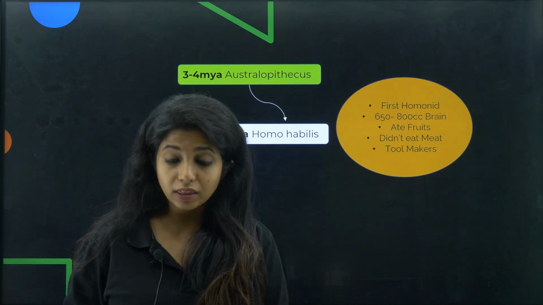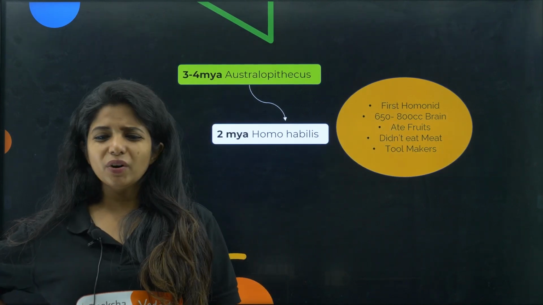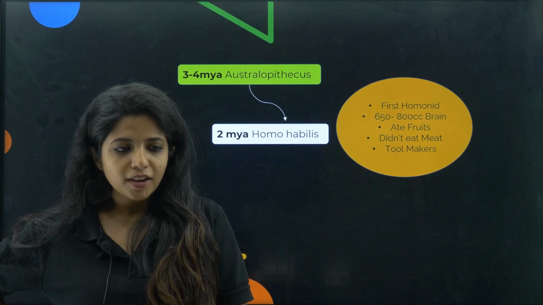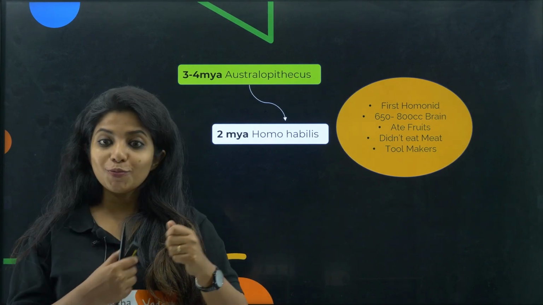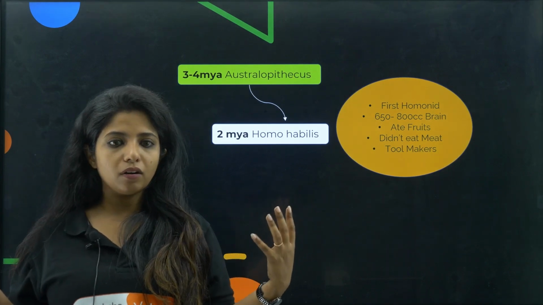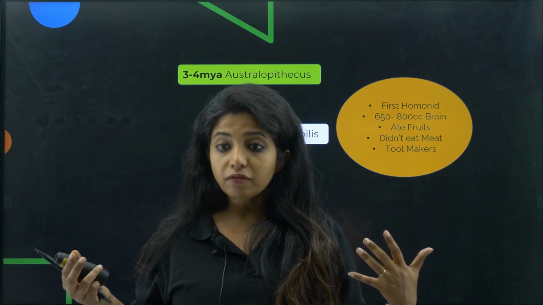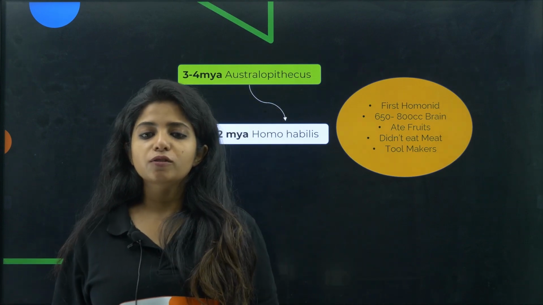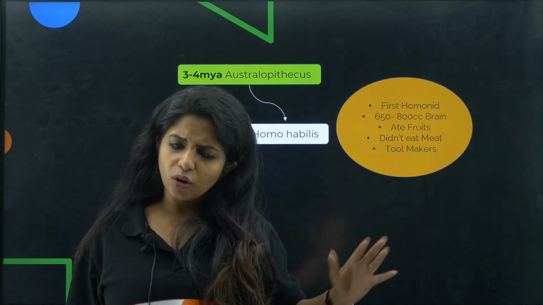Now the thing with them was that they were not much interested in meat. Okay, so they were excellent tool makers. They used to make tools. They were evolving with their brain now. So when their brain evolves, you might have children also playing puzzles. So over there also, they were excellent tool makers. So I call them tool makers only.